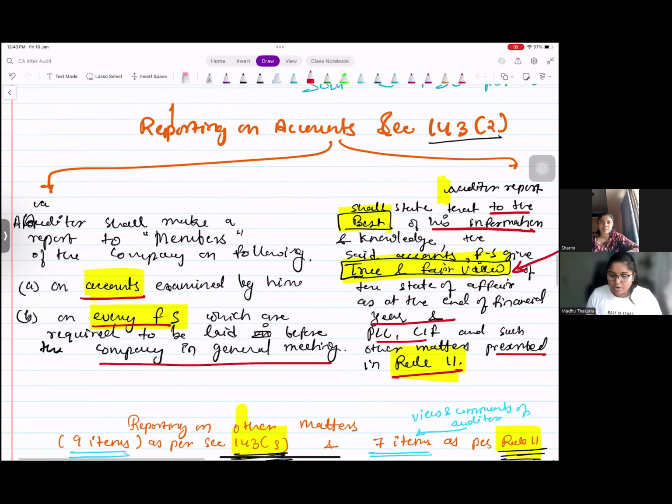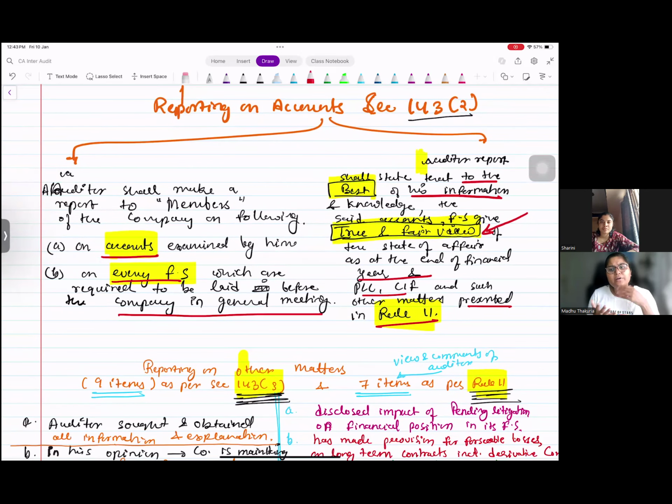Right? It is simple. So, for example, you must be wondering, why do we write true and fair? Why can't we write correct and not correct? It is because the Companies Act says you have to write whether, to the best of your information and knowledge, the said accounts give a true and fair view or not about the state of affairs of the company and any P&L, cash flow statement as mentioned in Rule 11. Simple, right? So first, you have to make sure the accounts and every examined financial statement is laid before the members. And second, in the report, you have to mention to the best of your knowledge whether the same has been giving the true and fair view or not. Done?